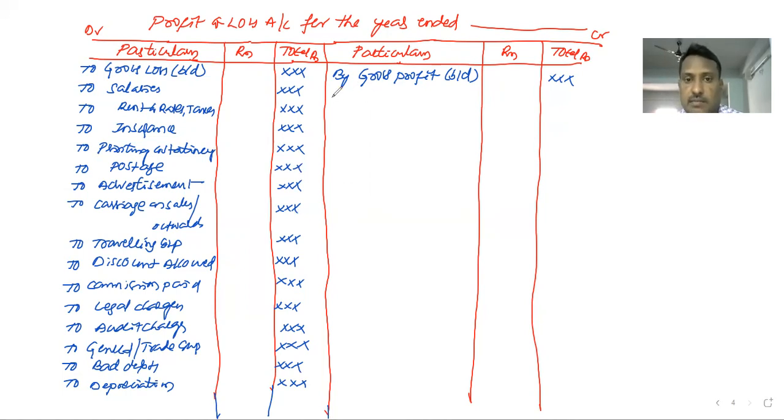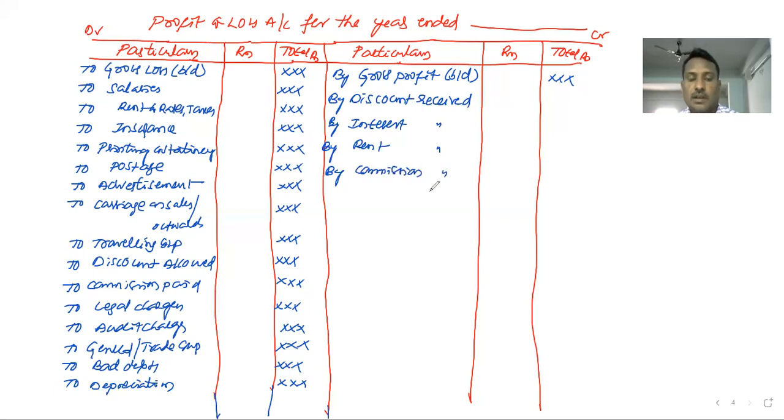Credit side: by discount received, by interest received, by rent received, by commission received, and other incomes, miscellaneous or other incomes. So this is to be the credit side of the profit and loss account.